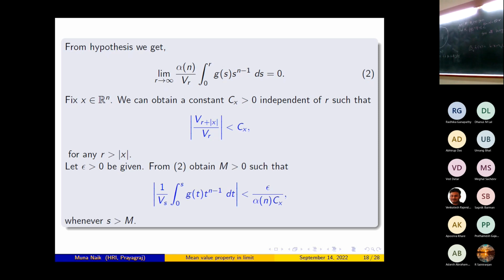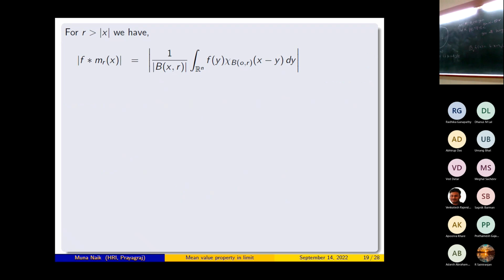I can obtain an M greater than 0 so that mod of 1 by V_s integration from 0 to s of g(t) t to the power n minus 1 dt is less than epsilon by alpha n c_x whenever s is greater than M. So remember these two estimates; we will use them later. The first estimate says that for this fixed x belongs to R^n, if r is greater than norm x, this mod of V_(r plus norm x) by V_r is bounded by c_x. And the second says that if s is greater than M, 1 by V_s integration from 0 to s of g(t) t to the power n minus 1 dt is less than epsilon by alpha n c_x.